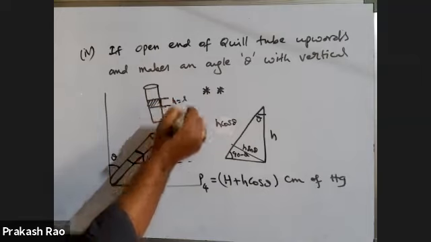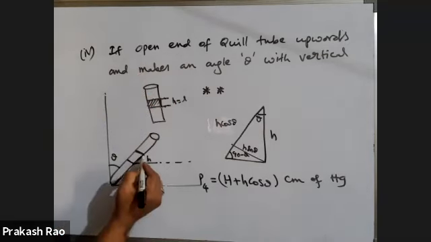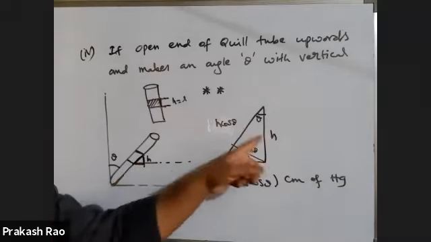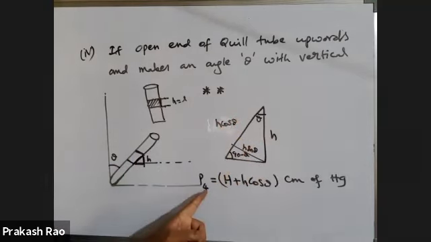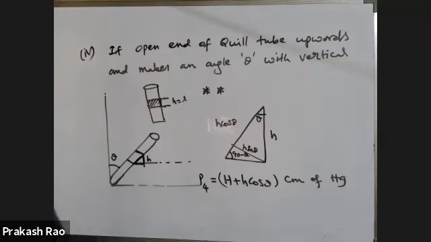Height of the mercury column and length of the mercury column are the same when the open end of the quill tube is upwards. But when the quill tube is tilted by making a certain angle theta, this is the height of the mercury column and this is the length of the mercury column. Height and length are not the same. So the length of the mercury column you will get is h cos theta. Therefore pressure P is equal to h plus h cos theta centimeter of Hg.